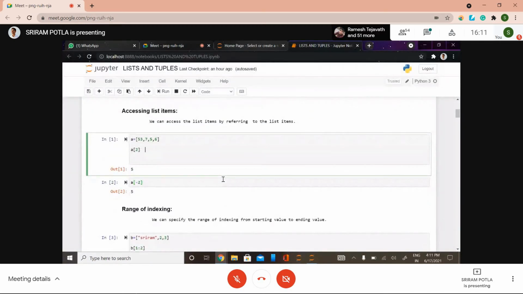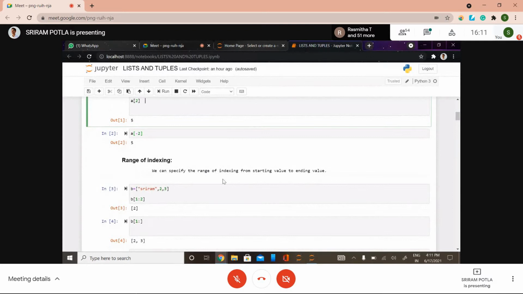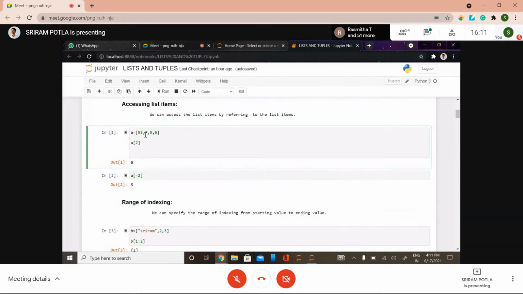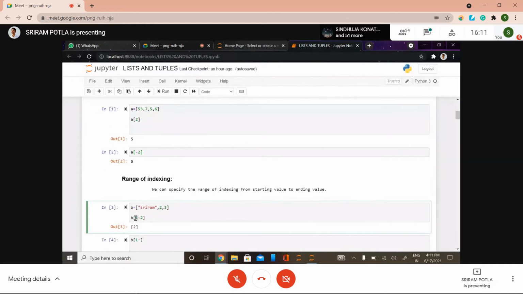Now this is nothing but range of indexing. You can access not only a particular element by using a single index, you can get values by using multiple indexes. Like this is the starting value. I will write the general syntax here once.